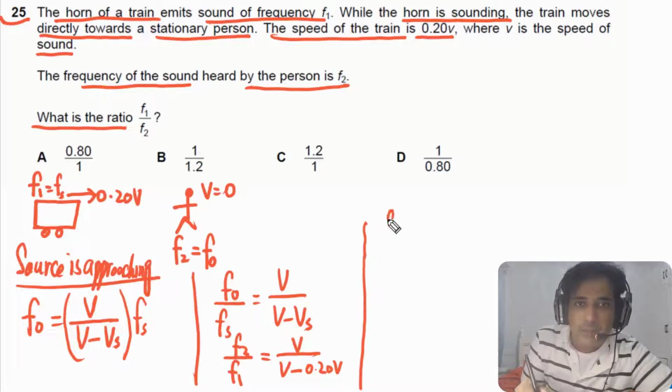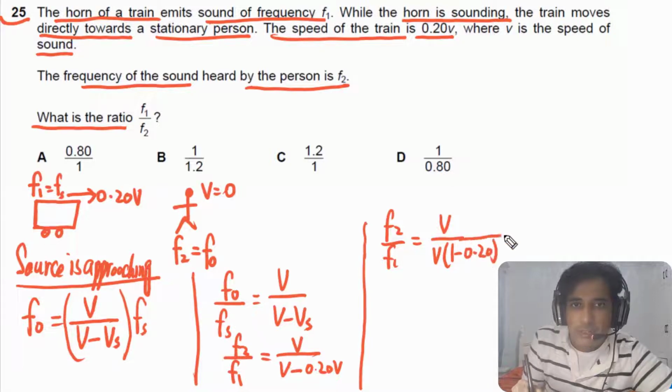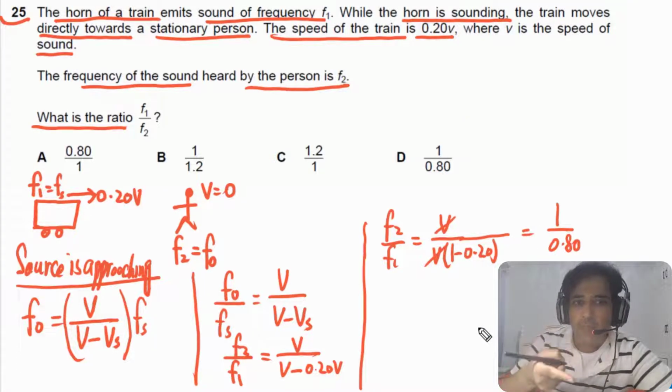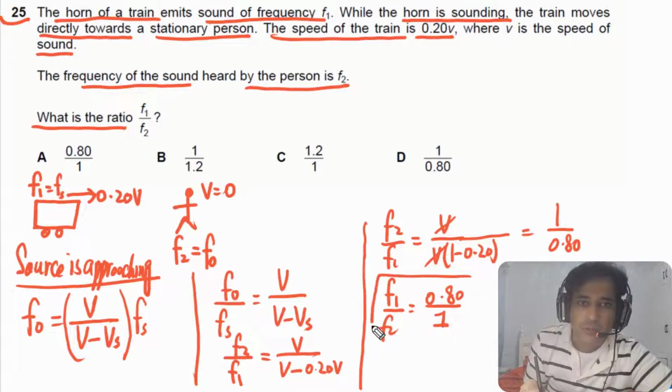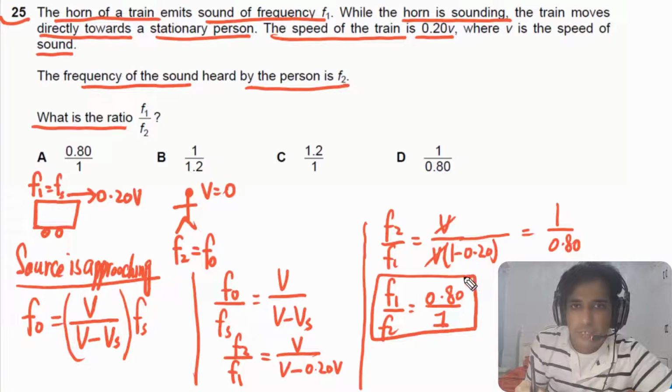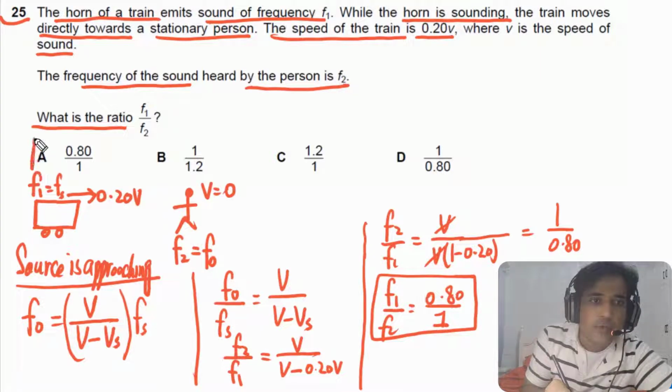In this case we can write down f2 over f1. This is equal to v over, we can take common v from here, so this is 1 minus 0.20. So simply we can cancel this v with this v. So we are left with 1 over 0.80. We need to find out f1 by f2, so this is f2 by f1. So we can write down f1 over f2. This will be equal to 0.80 divided by 1. So this is our final answer. This is what the question was asking us to calculate. So the answer for this question is 8.